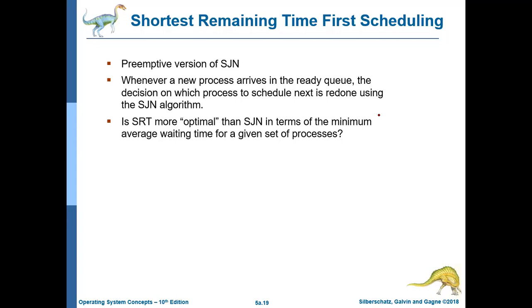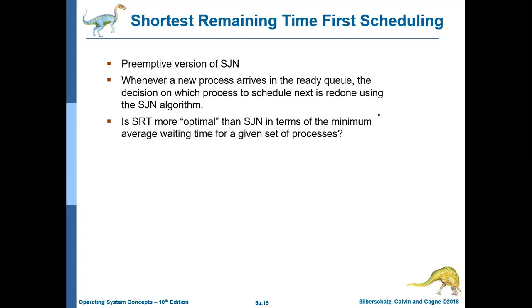Now we are moving to the shortest remaining time first scheduling algorithm, which is the preemptive version of SJF scheduling. So far we have discussed SJF, shortest job first. Job means process; job and process are the same. We have discussed SJF and FCFS.